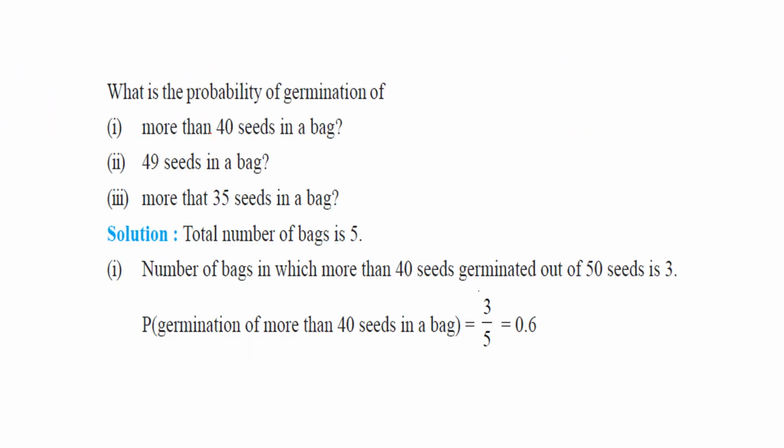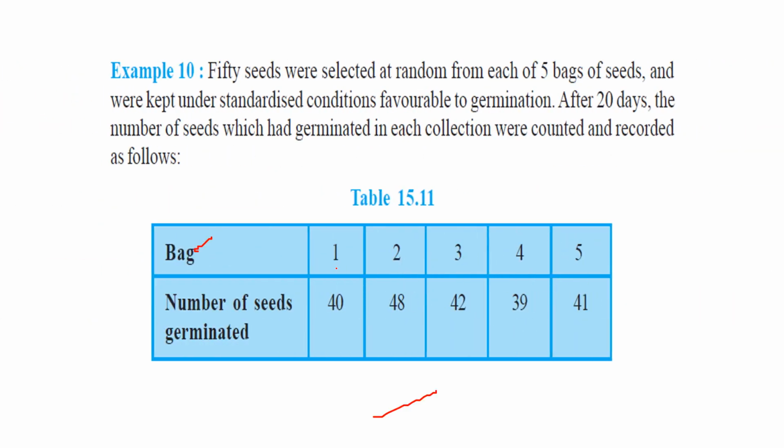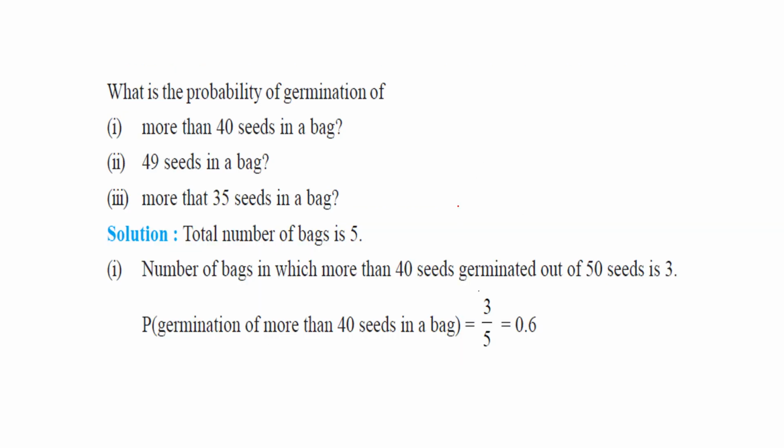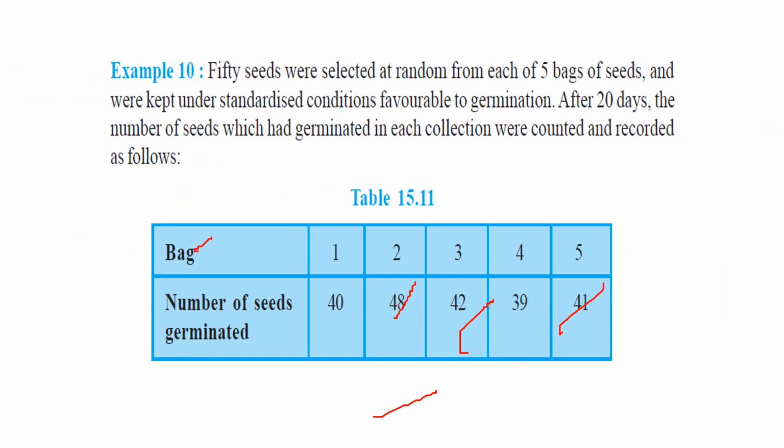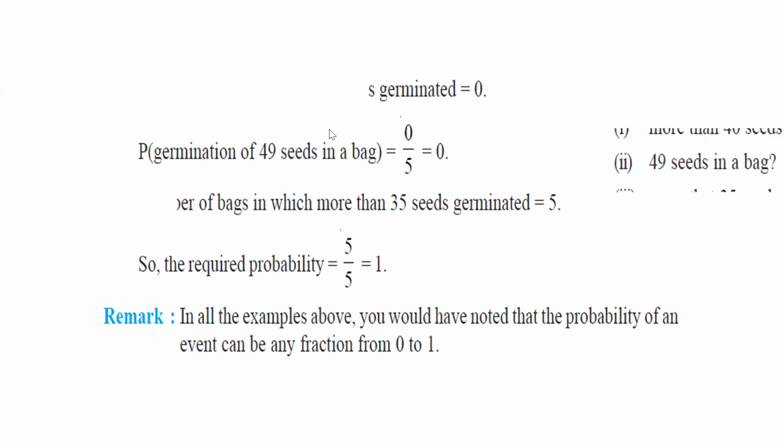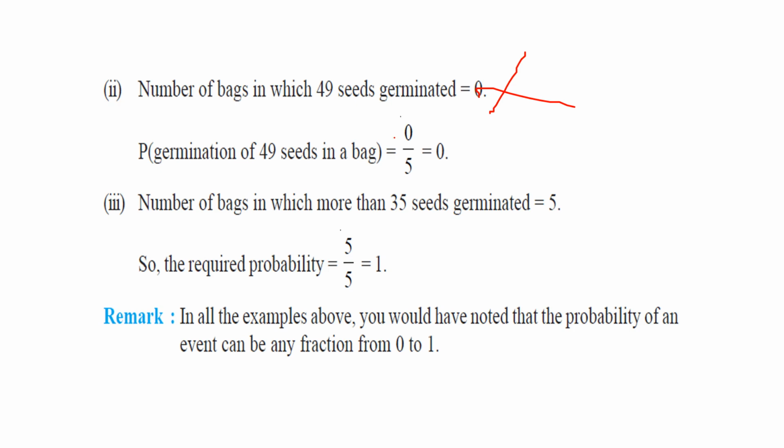First is, what is the probability of germination of more than 40 seeds in a bag? So more than 40, so 48, 42 and 41. This we are going to take. So we have 3 of them, so 3 divided by the total of 5. Next, 49 seeds in a bag. Let us see 49 seeds in a bag. So we have no number as 49, so 0 by 5, 0.